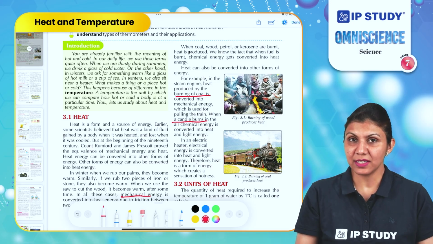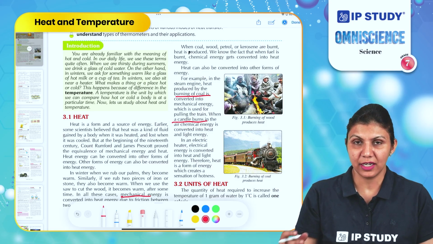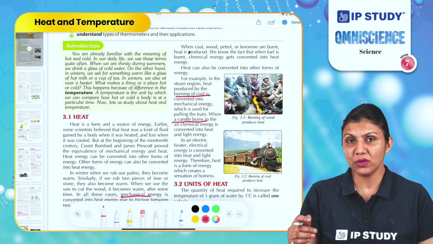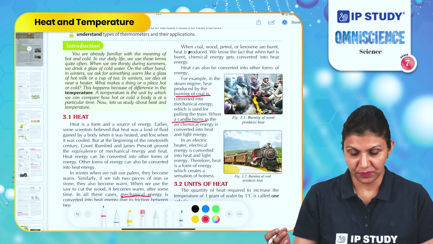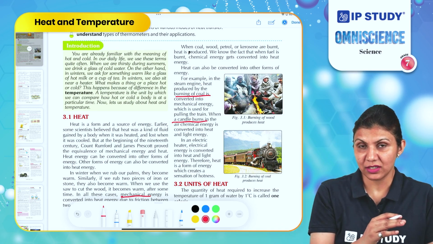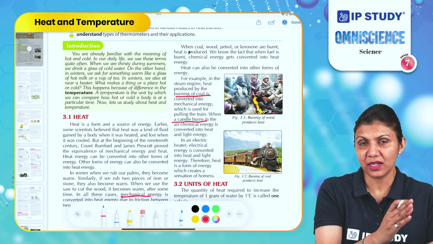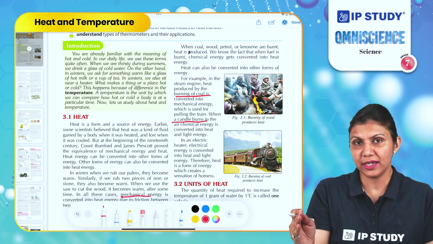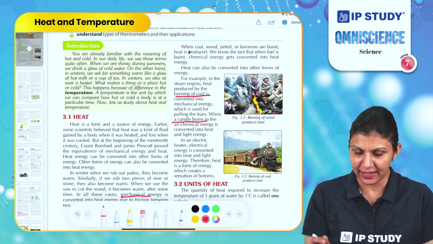A candle is a chemical substance. When you light a candle, it produces a flame. Also, it produces heat energy. Hence we can say chemical energy is converted into heat energy and light energy here.